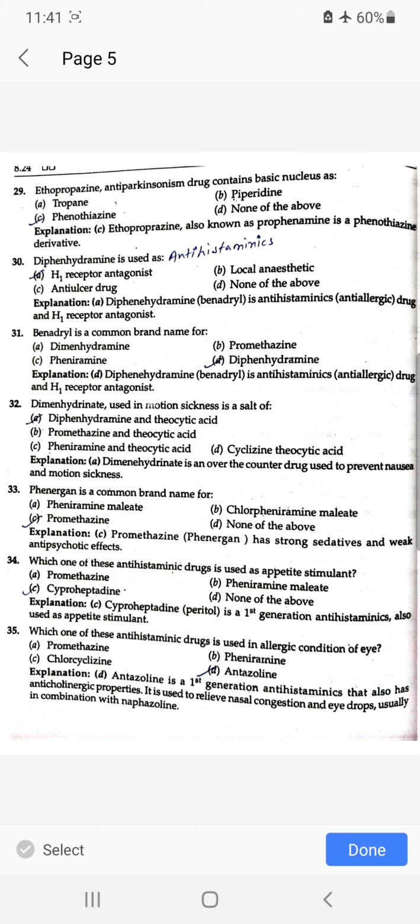Dimenhydrinate used in motion sickness is a salt of diphenhydramine and 8-chlorotheophylline. Phenergan is a common brand name for promethazine. Which one of these antihistaminic drugs is used as appetite stimulant? Cyproheptadine. Which one of these antihistaminic drugs is used in allergic condition of eye? Antazoline.